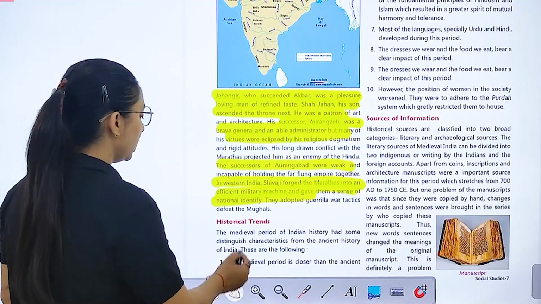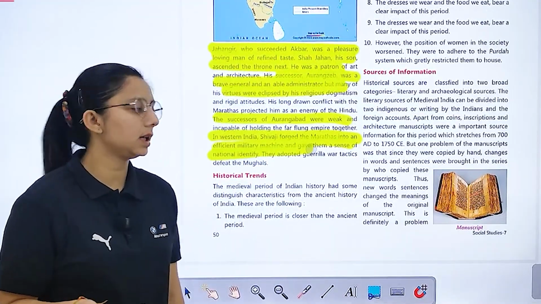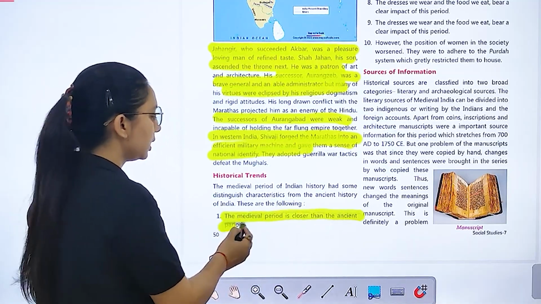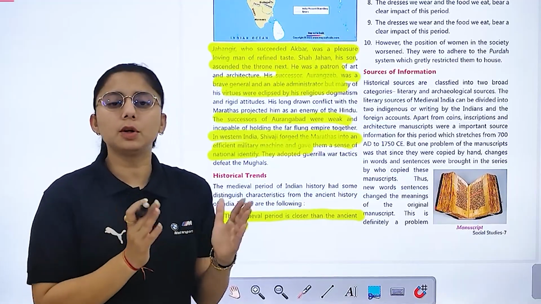So what are the historical trends? In medieval period, if we talk about, we have some distinguished characteristics from ancient period history of India. The medieval period is closer than the ancient period. जो medieval period है वो जो ancient period है उसके थोड़ा closer है, पास है.